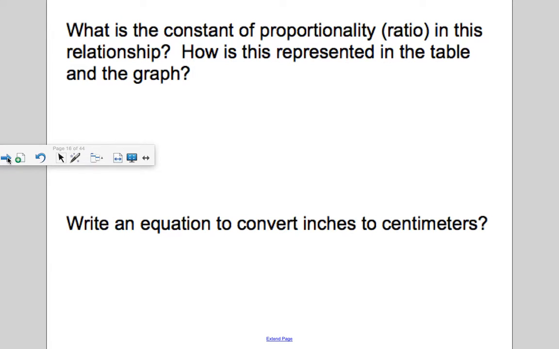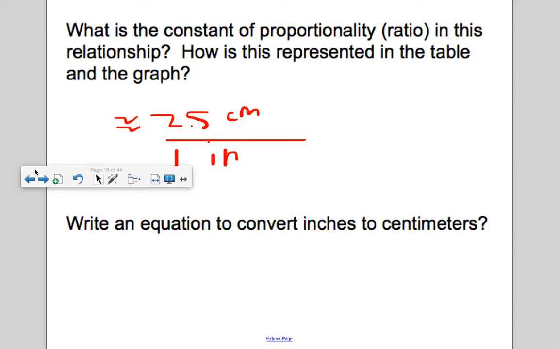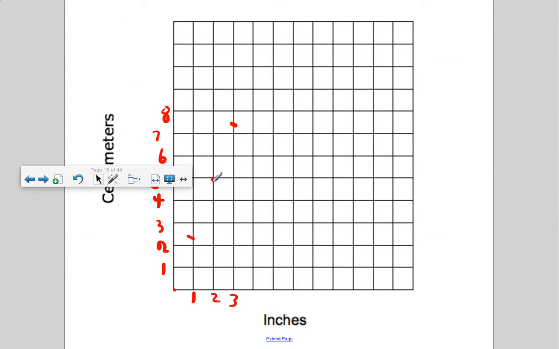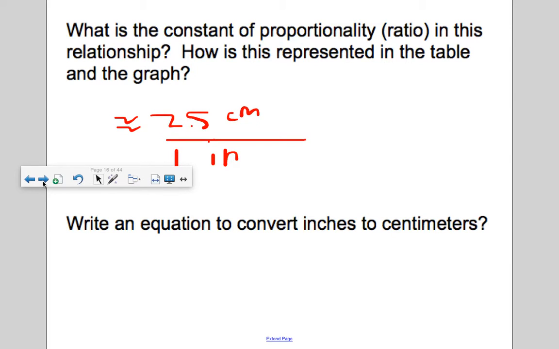So what is the constant of proportionality or ratio in this relationship? There are about 2.5 centimeters for every 1 inch. How is this represented? If you look at the graph on the other side, you'll see it is increasing 2.5 centimeters for every inch. Write an equation to convert inches to centimeters. It really should say write a unit rate.